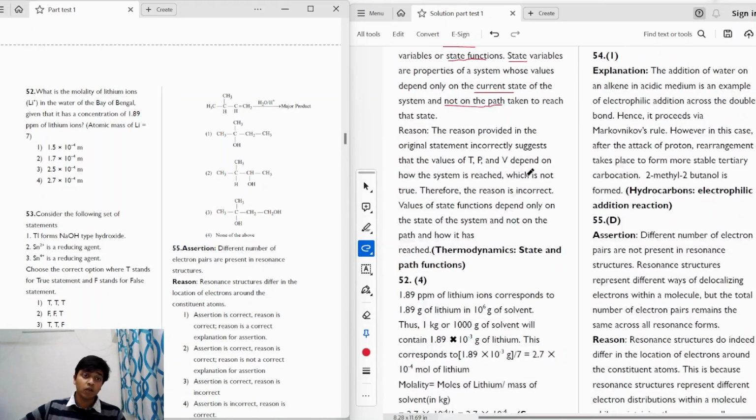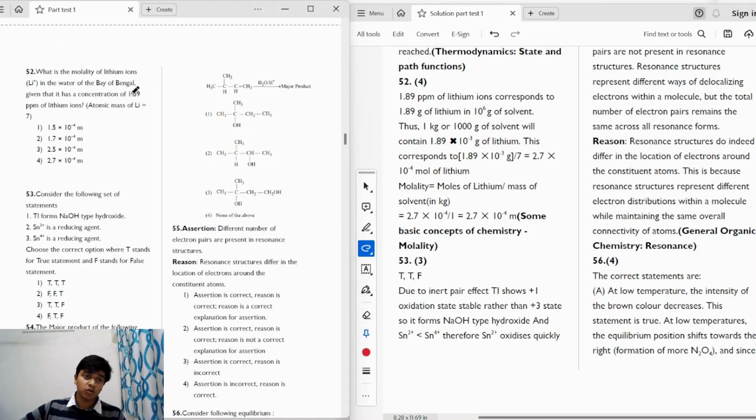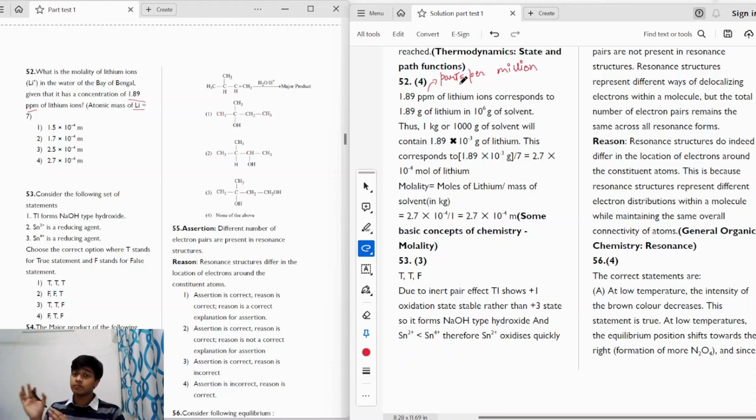The next question says, what is the molality of lithium ions in the water of Bay of Bengal, given that it has a concentration of 1.89 ppm of lithium ions? The atomic mass of lithium is given to be 7. So, what does ppm mean, first of all? ppm stands for parts per million, right? It means that one part of the solute is present in a million parts of the solvent. It can be in terms of weight, volume or number of moles. Here we're talking about weight.